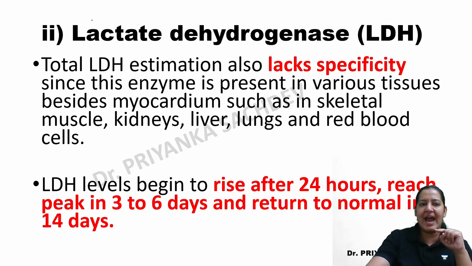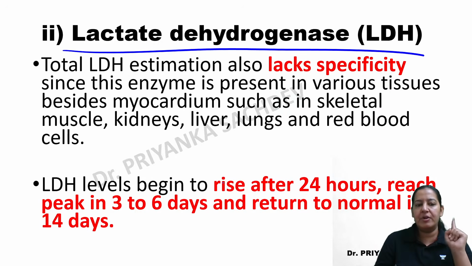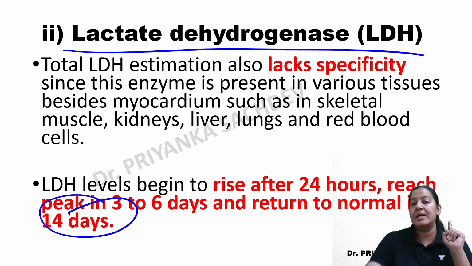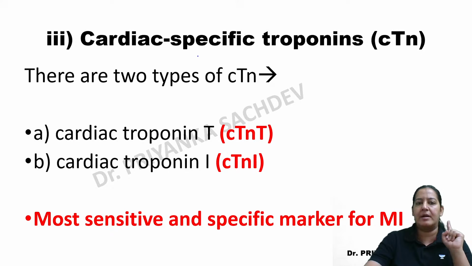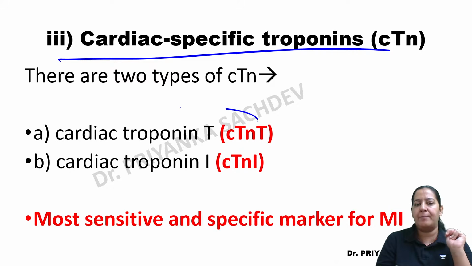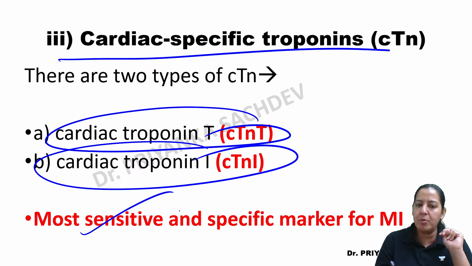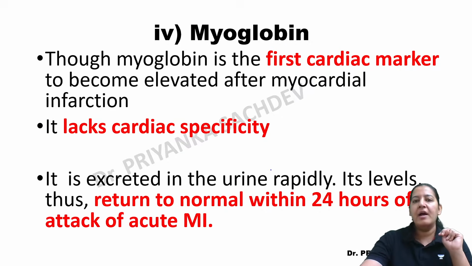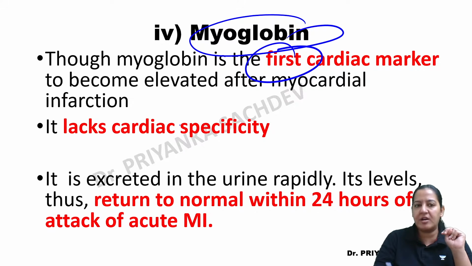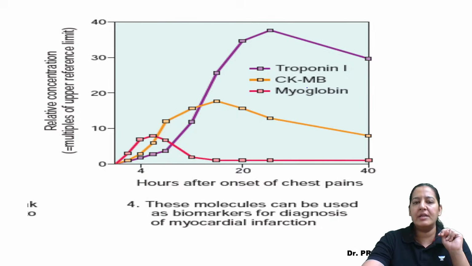After that, we have seen LDH. LDH remains in the blood for about 14 days. So it is the longest marker which is remaining in the blood. Troponins are of 2 types, TROP-T and TROP-I. These both are the most sensitive and specific markers for MI. After that, myoglobin, it is the first marker but lacks sensitivity and lacks specificity, right? So that is myoglobin, and that's all about it.